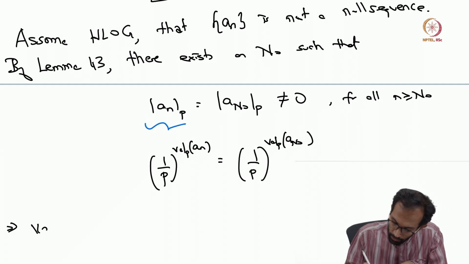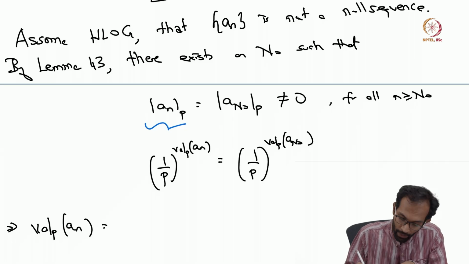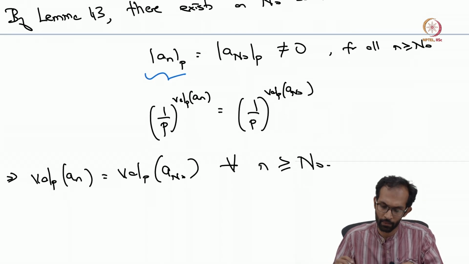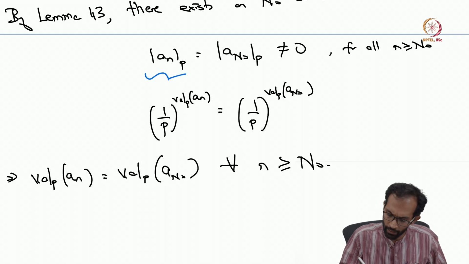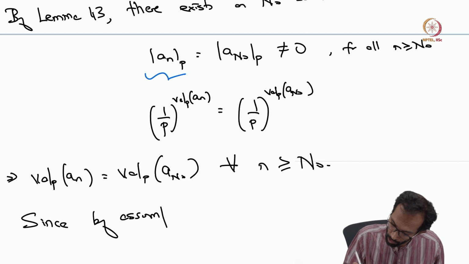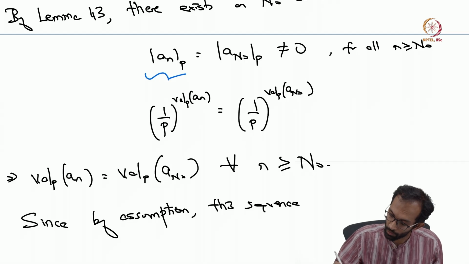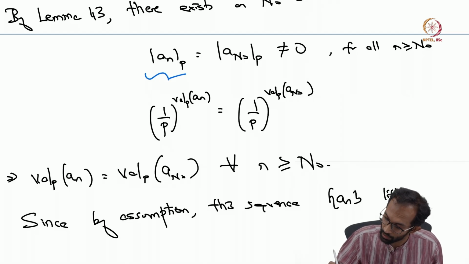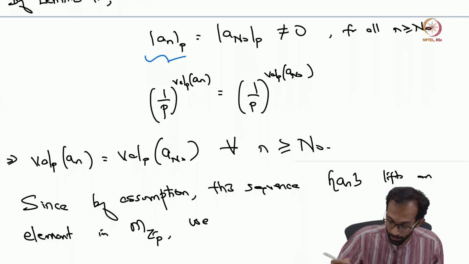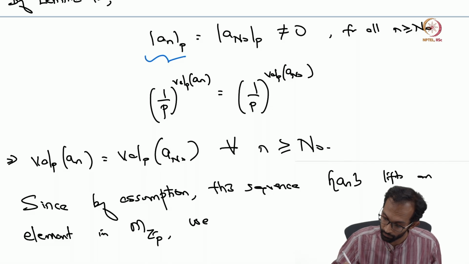So in other words, the p-adic valuation of a_n matches the p-adic valuation of a_n naught for all n larger than n naught. And since by assumption this sequence lives as an element in M, the maximal ideal, these p-adic valuations must be strictly larger than 0.